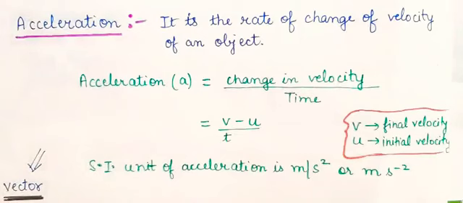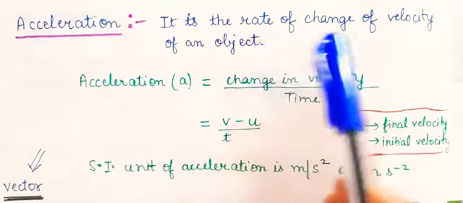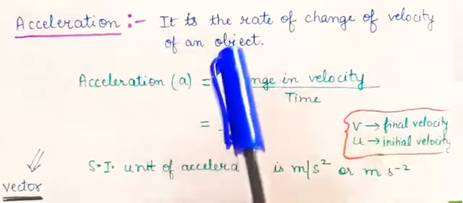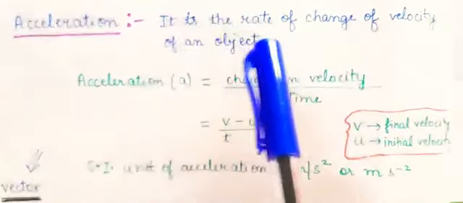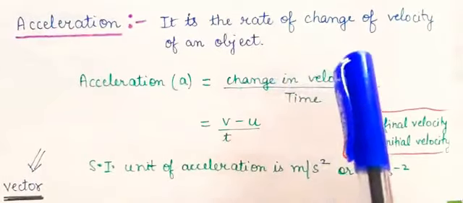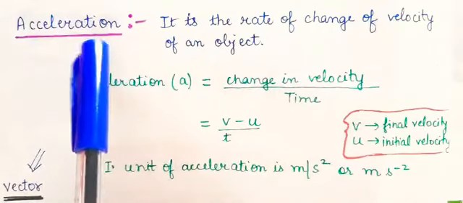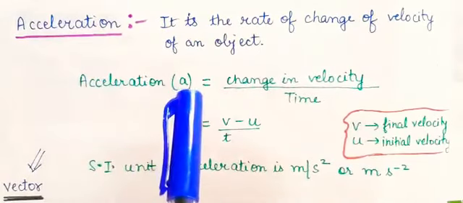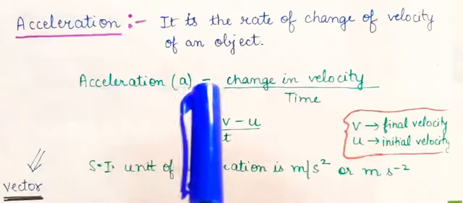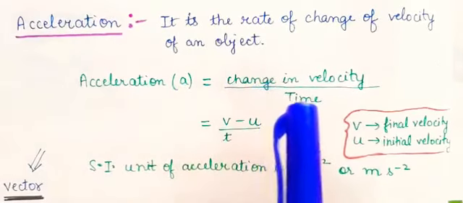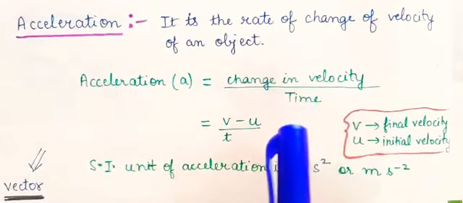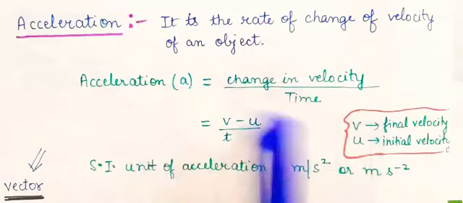Now the next topic is acceleration. What do you mean by acceleration? Acceleration is the rate of change of velocity of an object. This acceleration is represented by small a. So acceleration is equal to change in velocity upon time. That is the formula for calculating acceleration.